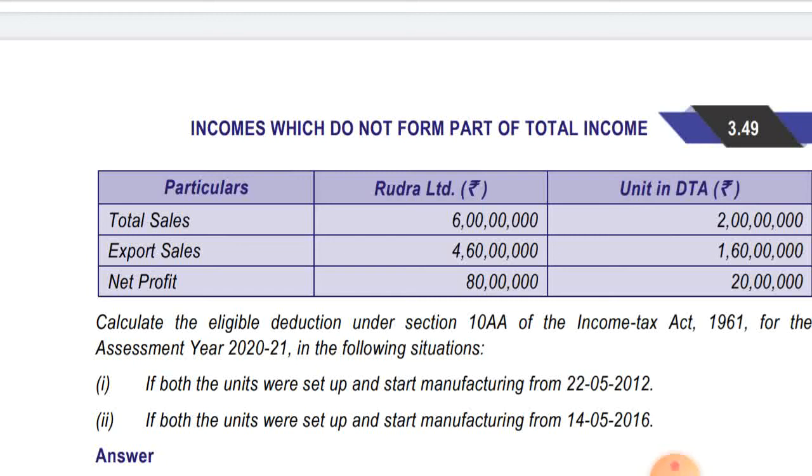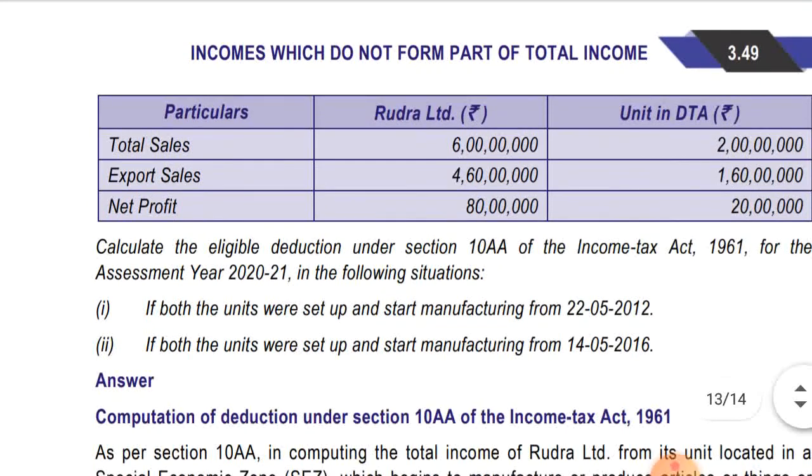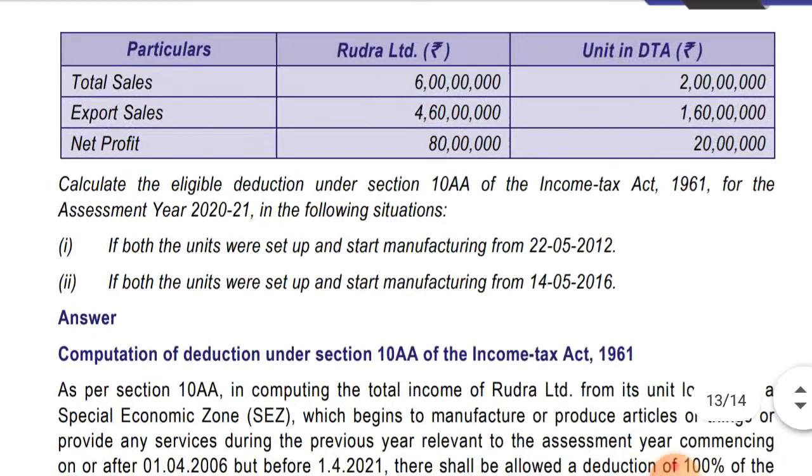This is the 8th year. So in the 8th year 50% of the export profit will be allowed as deduction under section 10AA. And what is the second part? If both the units were set up and started manufacturing from 14th May 2016, then 2016-17 will be the first year, 2017-18 will be the second year, 2018-19 will be the third year, and 2019-20 will be the fourth year. So in the second situation, 100% of the export profit will be available as deduction under section 10AA. So let's see the solution.